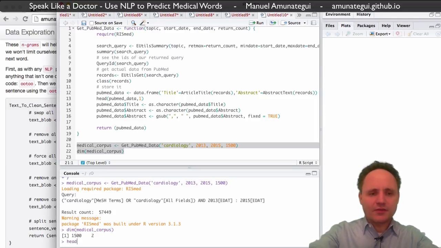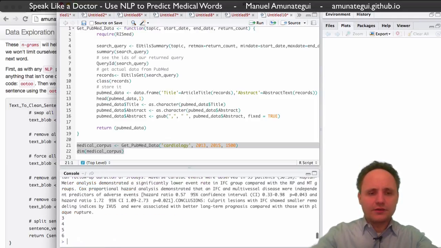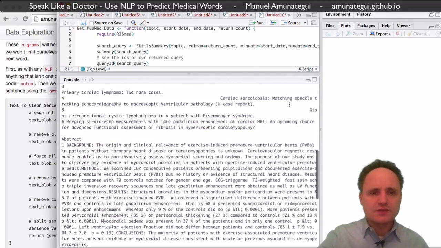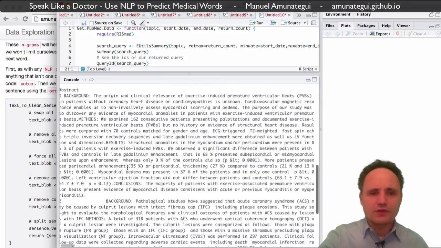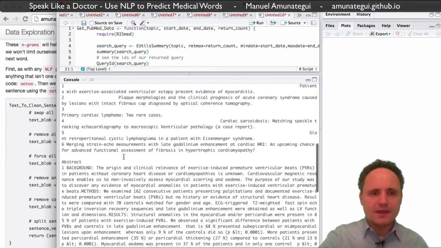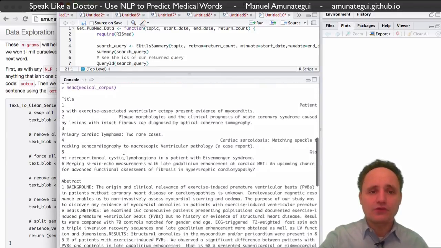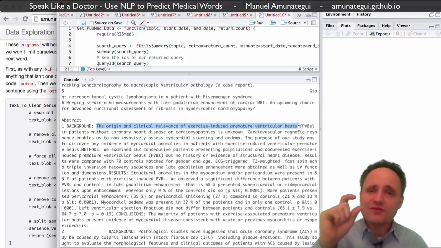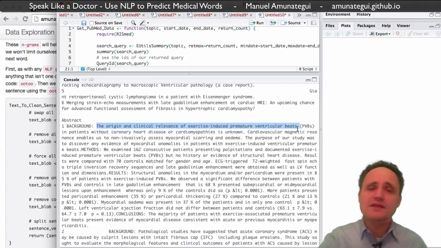So let's look at some of them. I'm going to do a head on, and we'll make this bigger. As you see, it's returning an abstract with all sorts of sentences, and we have 1,500 of those. What we're going to do here is break them each out by sentence, and then get the engrams out of each sentence and build this huge engram library. And that's going to be the engine with which we're going to learn the language or the subject of cardiology.